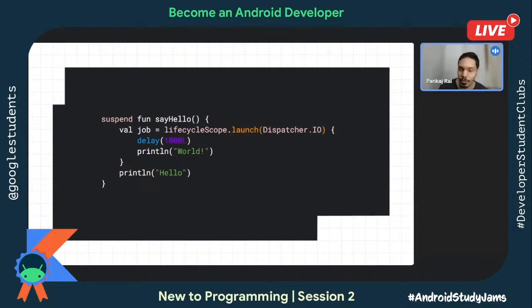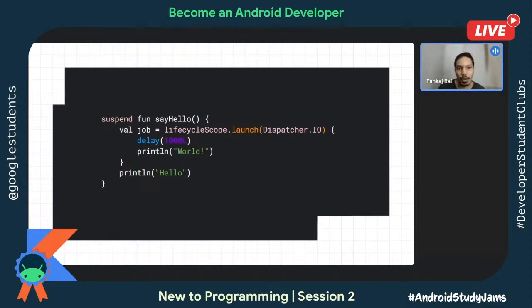Async is for asynchronous programming, launch is for sequential programming. And then as a parameter, you can specify the dispatcher. It could either be Dispatchers.Main, IO, Default, Unconfined, whatever you want, you can specify here. As you can see here, I said lifecycleScope.launch Dispatchers.IO.